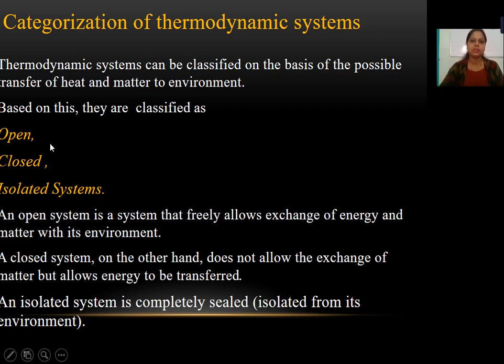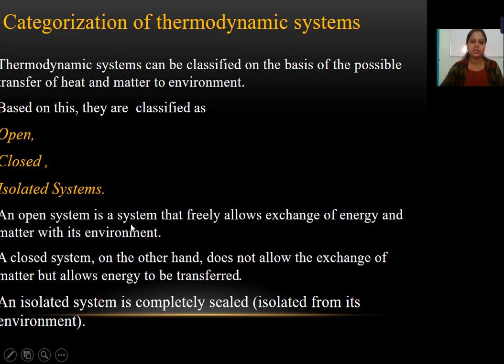Open means it is open for the exchange of heat. A thermodynamic system can be classified on the basis of possible transfer of heat and matter to the environment, meaning both heat as well as matter get exchanged in this process. So based on this they are classified as open, closed and isolated thermodynamic systems.